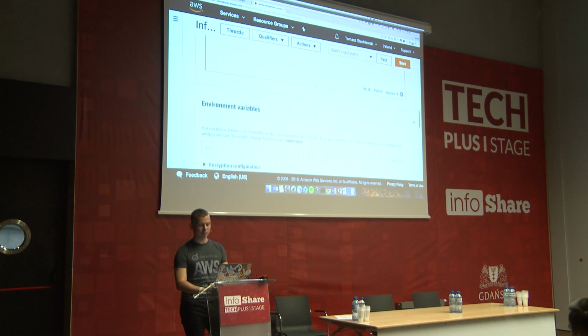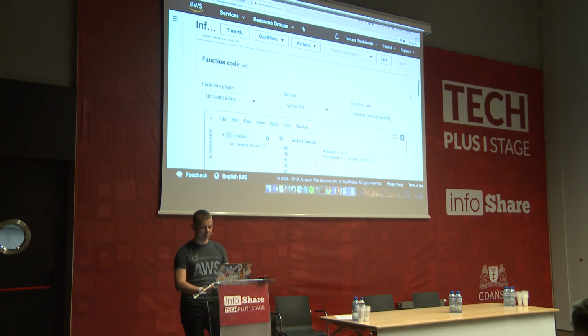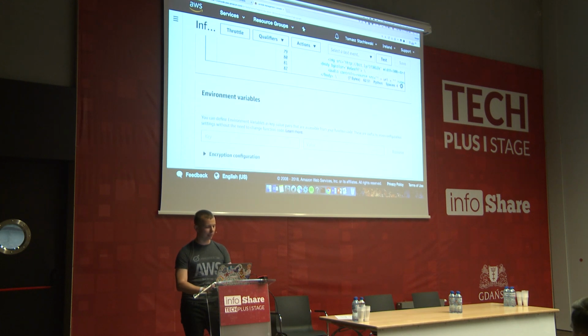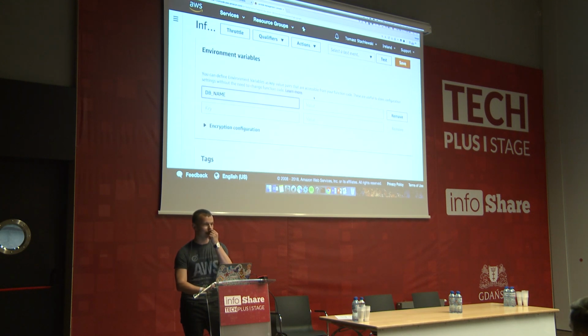So what I will also do is increase the timeout to 30 seconds. So my Lambda should take less than 30 seconds to complete. Okay, so let's save it. And like I said before, we have two variables. One was the name of the bucket where I want to save the files. And the second was the name of the NoSQL database.